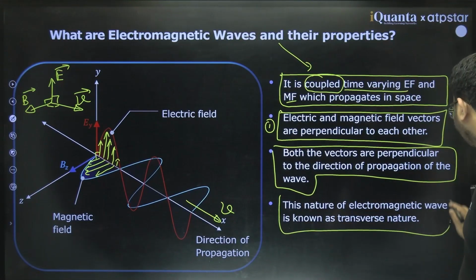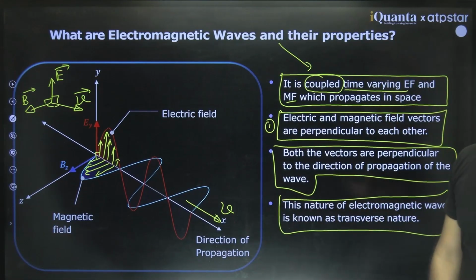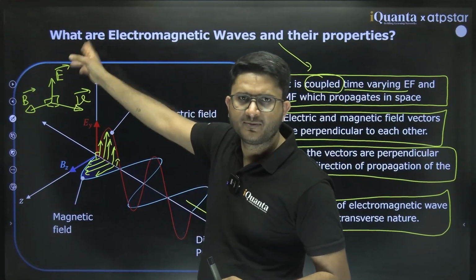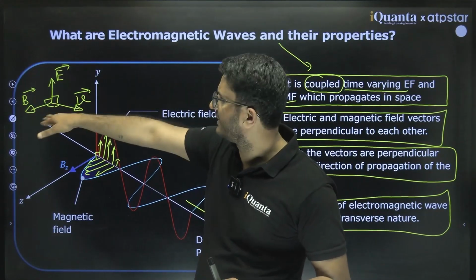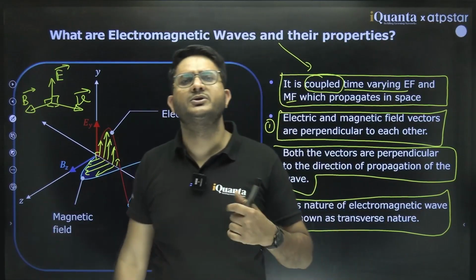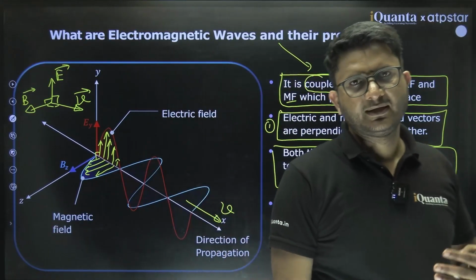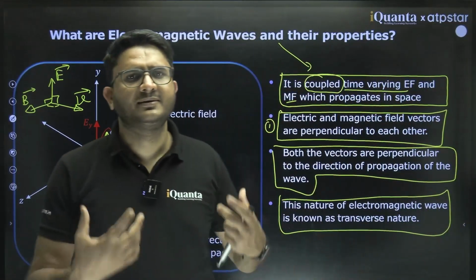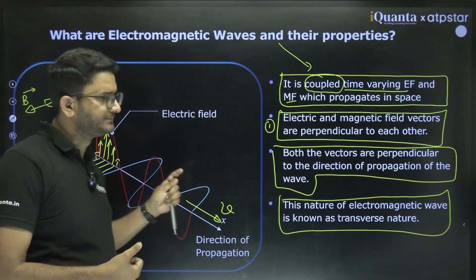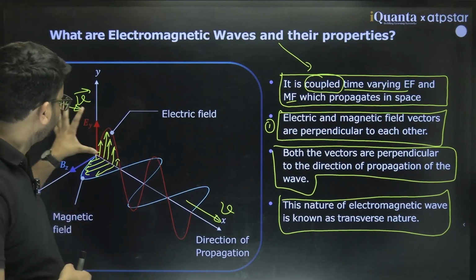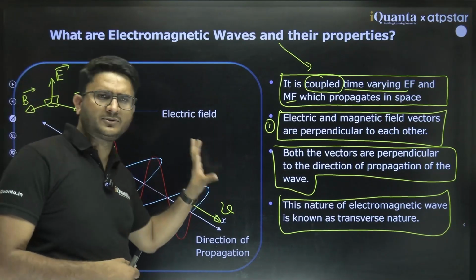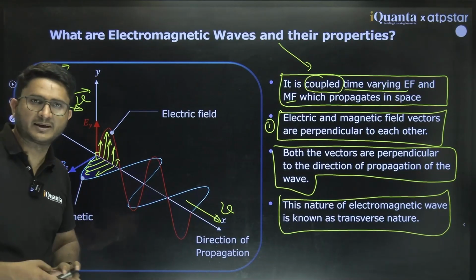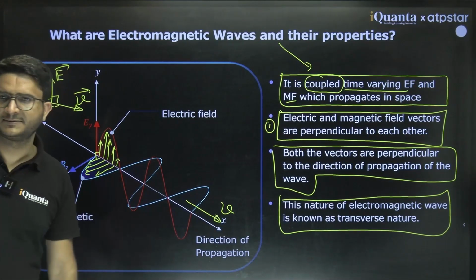Because of this perpendicularity, they are known as transverse waves. That means the oscillations or fluctuations of the electric field or magnetic field are perpendicular to the motion of the wave. If such a motion happens, such types of waves are known as transverse waves. Clear? So these are the basic properties. We will see the other properties also, and then we will move forward with the equations of electromagnetic waves. So let's move to the next part.